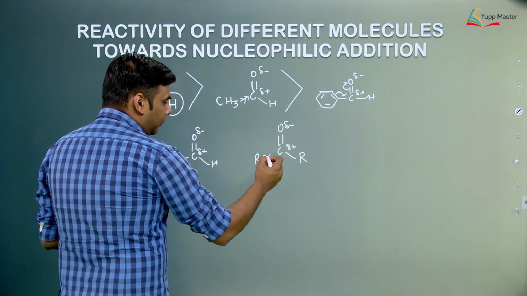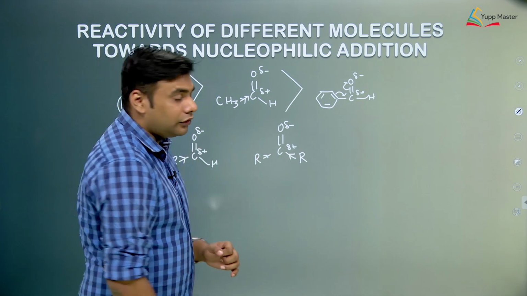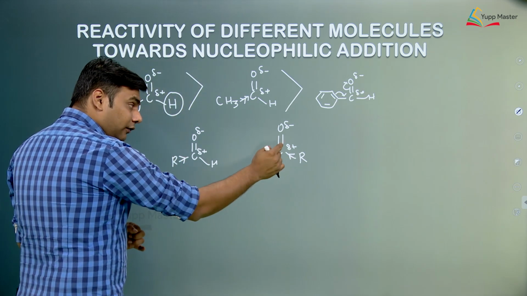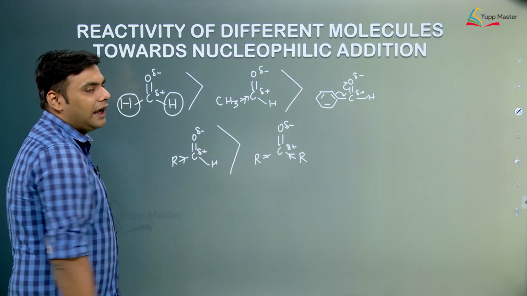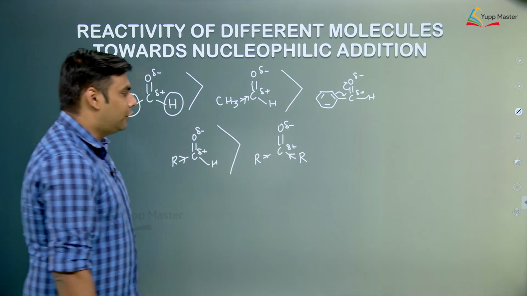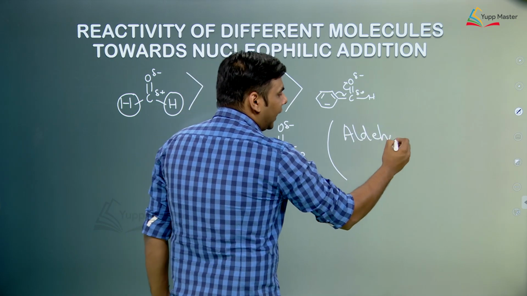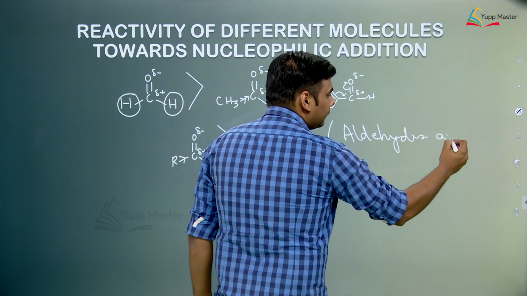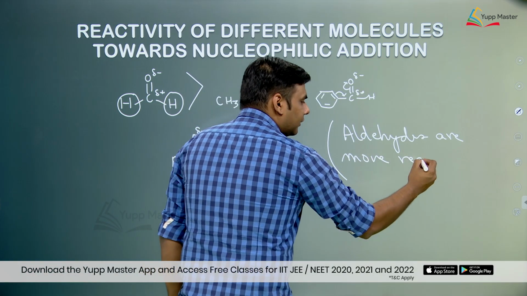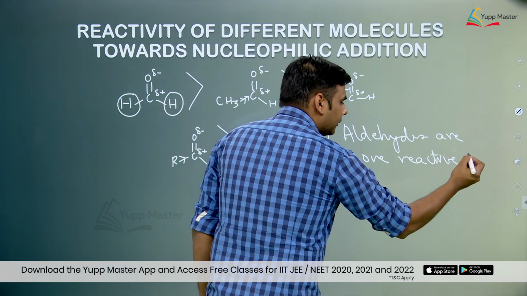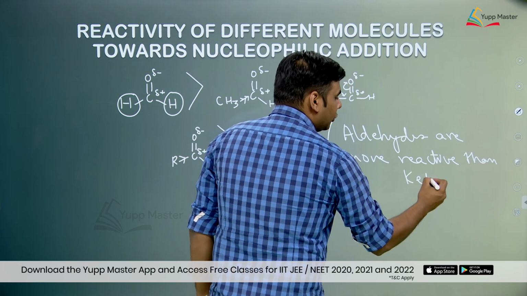In this there are two R groups, so both of them will release electrons and stabilize the positive charge, due to which the positive charge decreases over here. So, the addition of nucleophile is slower in this case, hence aldehydes are again more reactive. So, basically we say that aldehydes are more reactive than ketones. In which reactions? Yes, it is true in nucleophilic addition reactions, due to two factors.